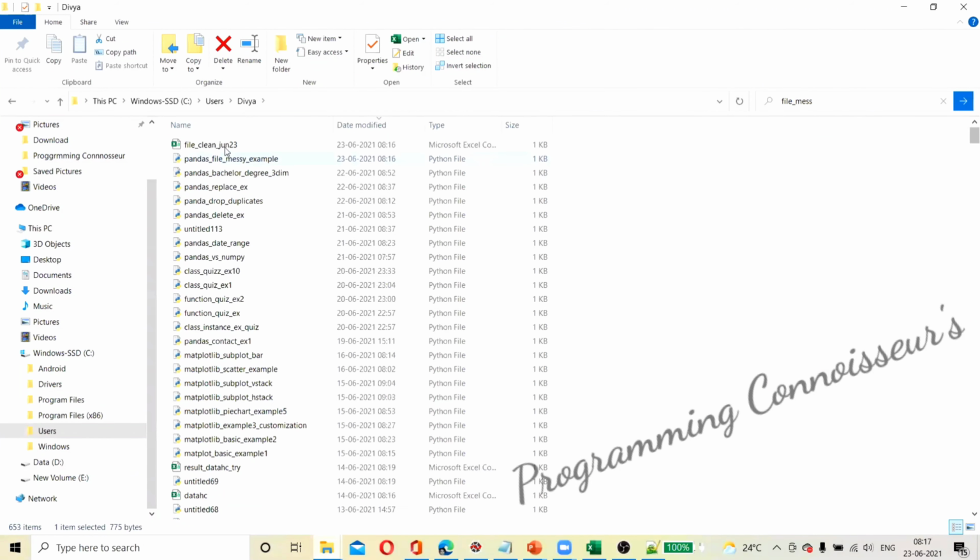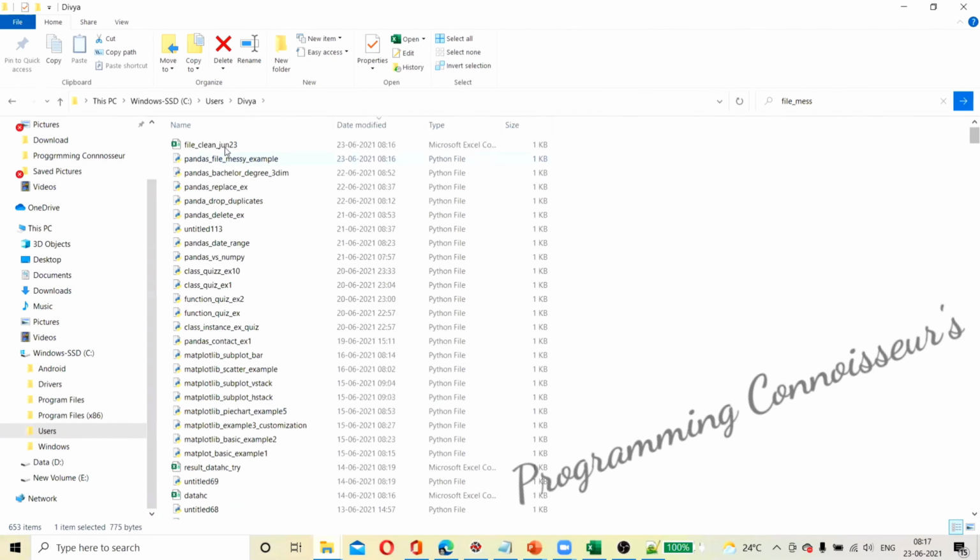How beautiful it is now, and how congested it was. We would never understand the data from this. We were also not able to understand what was inside the CSV file, the file messy. That's why I named it file messy. I don't see these kinds of examples in the market, so you need to be aware of that. This has been taken from our resources. See how beautifully the data has been converted and how easily you can read it now.